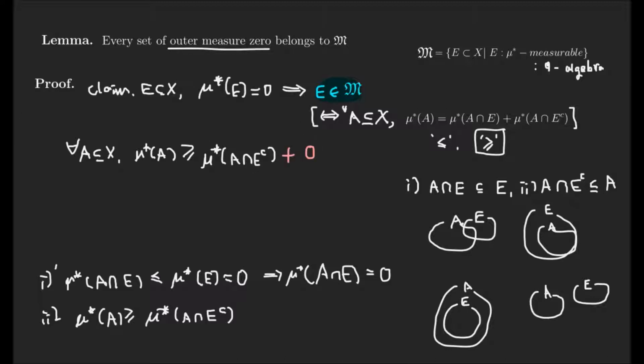So mu star A is greater than mu star of A intersection E complement plus mu star of A intersection E. Since this inequality is satisfied, every outer measure 0 set clearly belongs to M. So our lemma is proved.